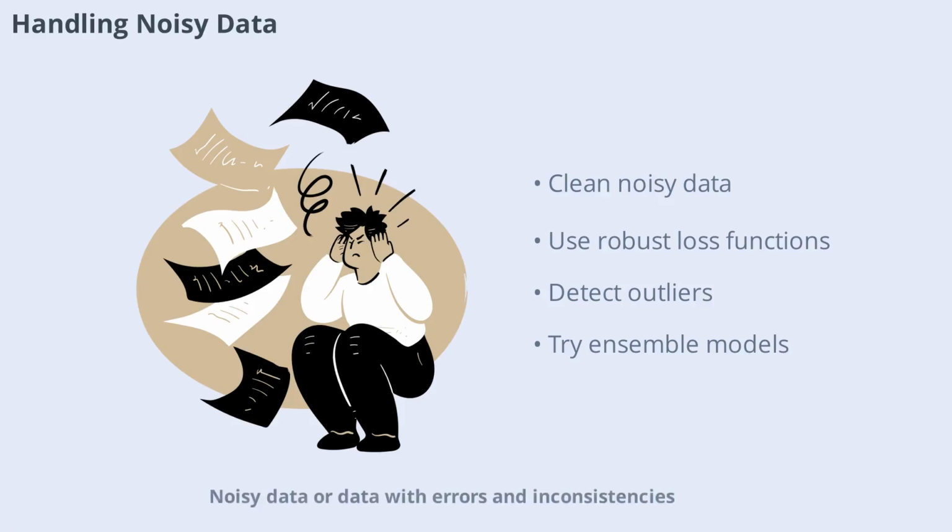Noisy data, or data with errors and inconsistencies, can negatively impact model performance. To handle noise, apply data cleaning techniques, use robust loss functions, and consider outlier detection methods. Sometimes collecting more data or using ensemble models can help mitigate the effects of noise. The goal is to ensure your model learns meaningful patterns, not just noise.